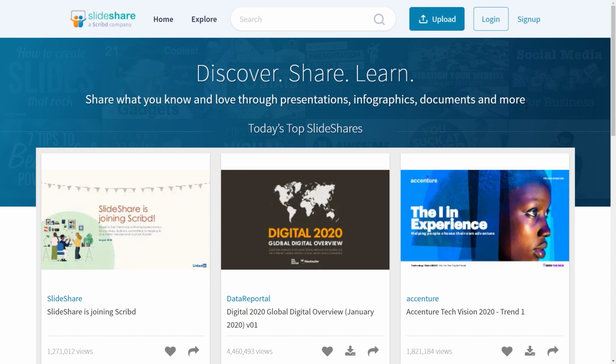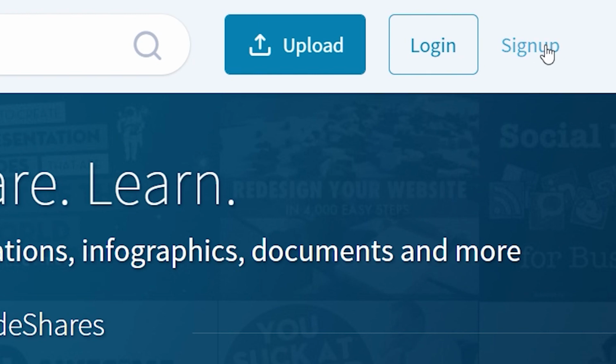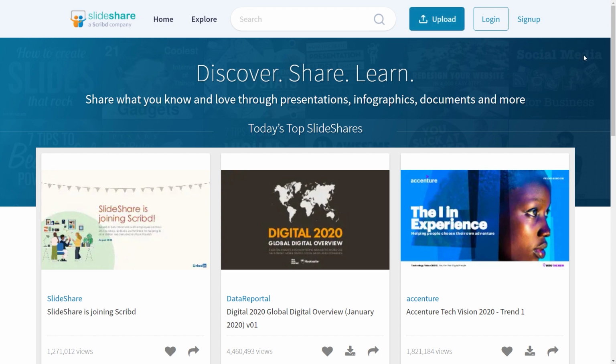To upload the guide on here though, you'll first have to click on the sign up button here so that you can create your account. Once you create and log into your brand new account, you will then need to click on the upload button here and you will then open up that guide of yours from your PC.